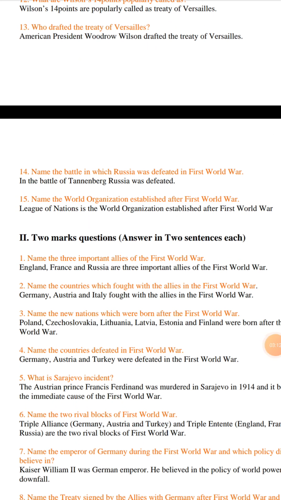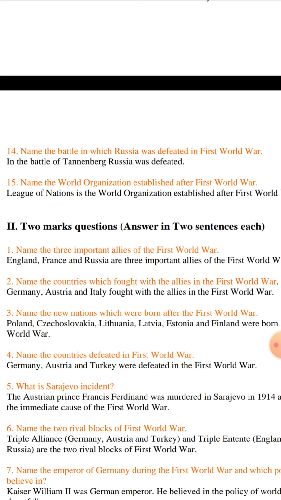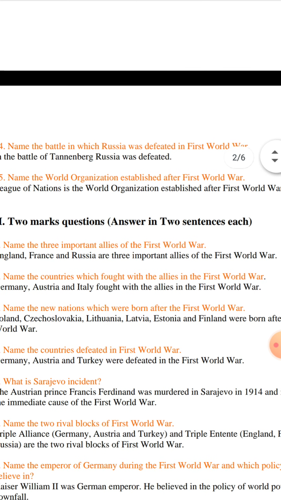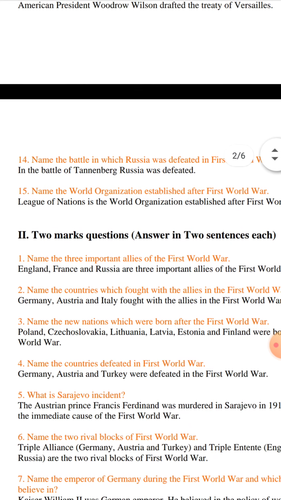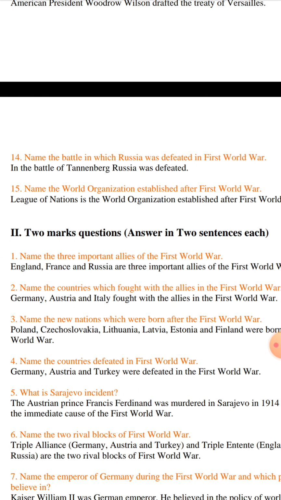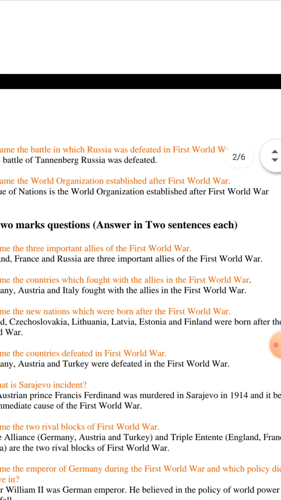Name the battle in which Russia was defeated in the First World War. In the Battle of Tannenberg, Russia was defeated. Name the world organization established after the First World War. The League of Nations is the world organization established after the First World War.